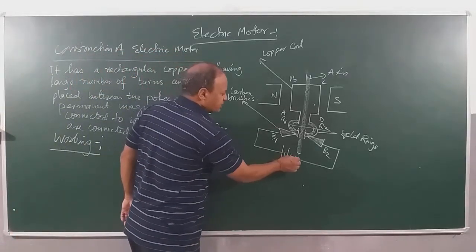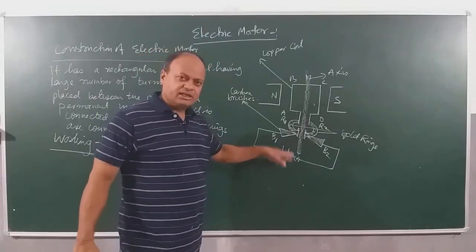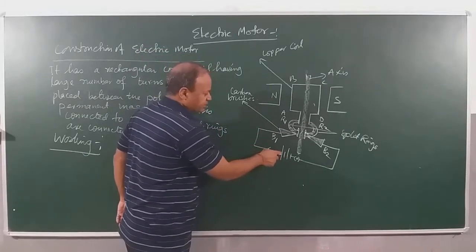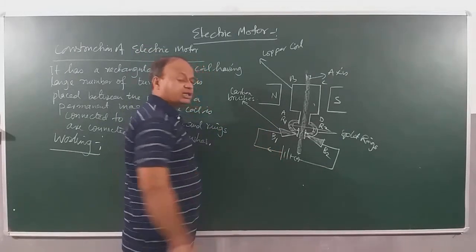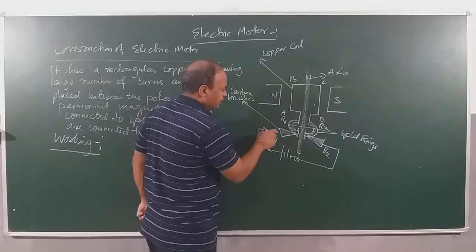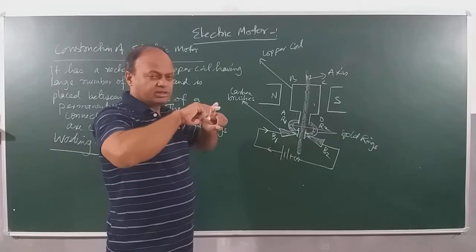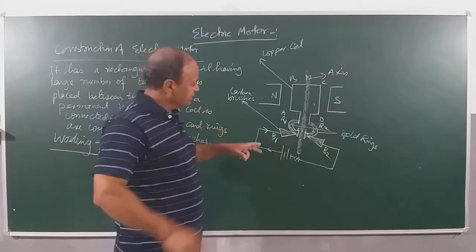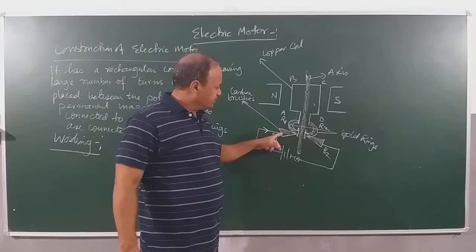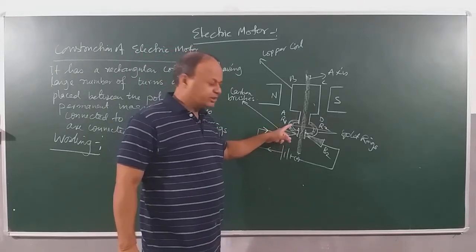When I close this key, what is the key? Key is like a switch. When I switch on the circuit, the current will start flowing like this. You can see the current is going to flow from the positive terminal of the battery. See, the current comes up to here. It comes to brush V1, and brush V1 is touching the split ring. So you can see current will be transferred from brush V1 to ring R1. Yes, follow the direction of current.